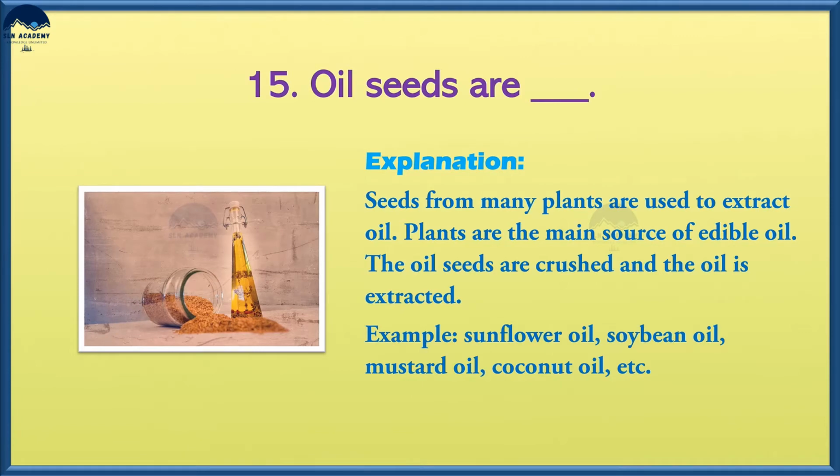Seeds from many plants are used to extract oil. Plants are the main source of edible oil. The oil seeds are crushed and the oil is extracted. Example, sunflower oil, soybean oil, mustard oil, coconut oil, etc.